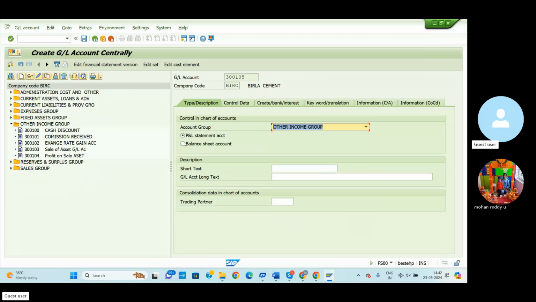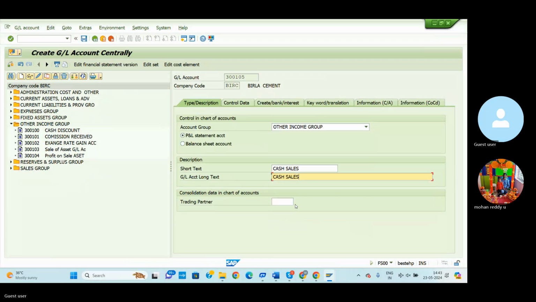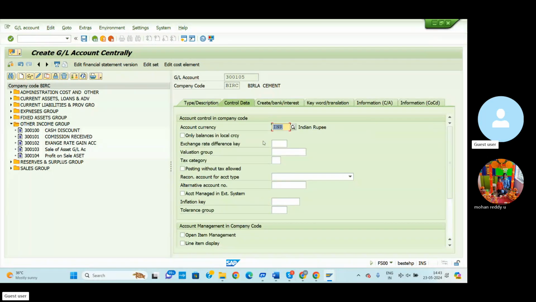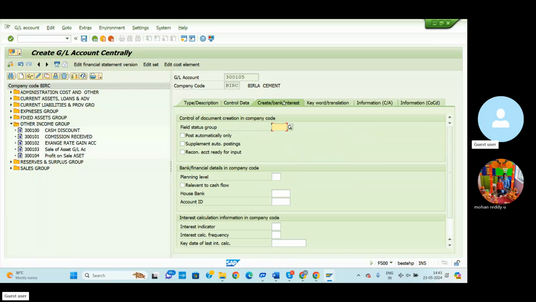Other income group comes under the profit and loss account. Create the cash sales GL account. Here also cash, and go to the control data. Select line item display, local balance. 001 indicates the posting date. Then go to the create bank interest, field status, G001.